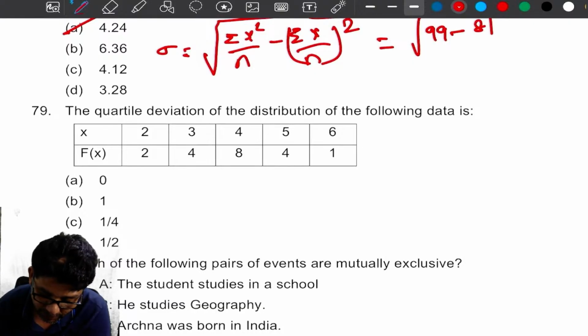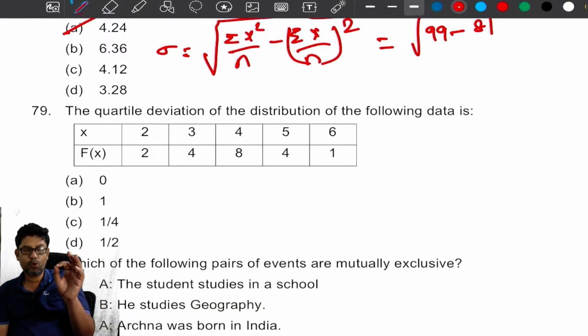The quartile deviation of the distribution of the following data is... to find the quartile deviation we need Q3 minus Q1.